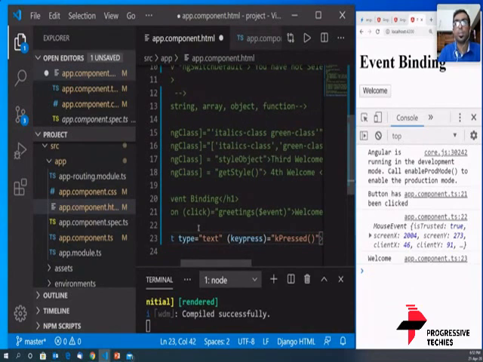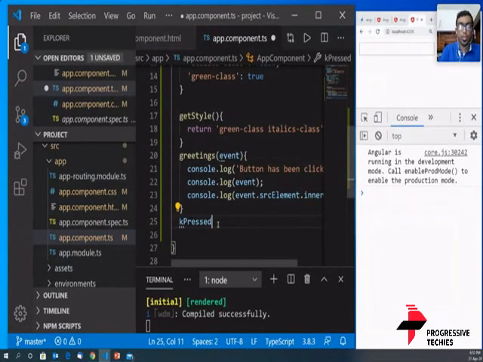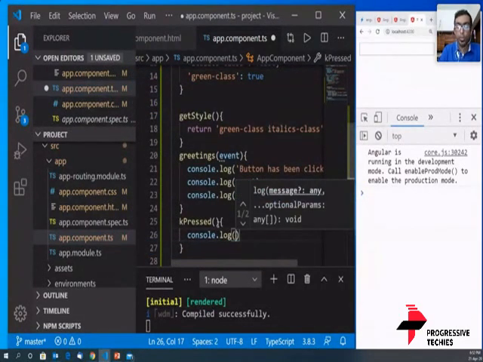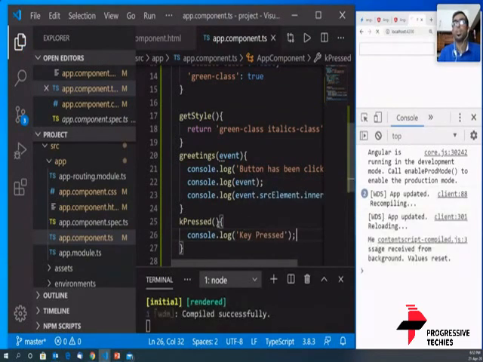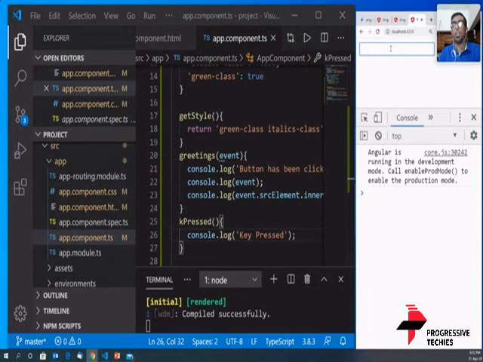I'm going to save this, and I'm going to take this and define it here. Key pressed, and I'm going to console log. First part is console.log, so this is one way we know that the function is being called. Key pressed, and I'm going to stop it here. Let's see what happens. I'm going here. So you see an input box here. I'm going to press a key, and it says key press. I'm going to press a key again, and it says key press the second time. So 4, 5, 6 times. Each time I press a key, the event is being triggered. So we're good to go.